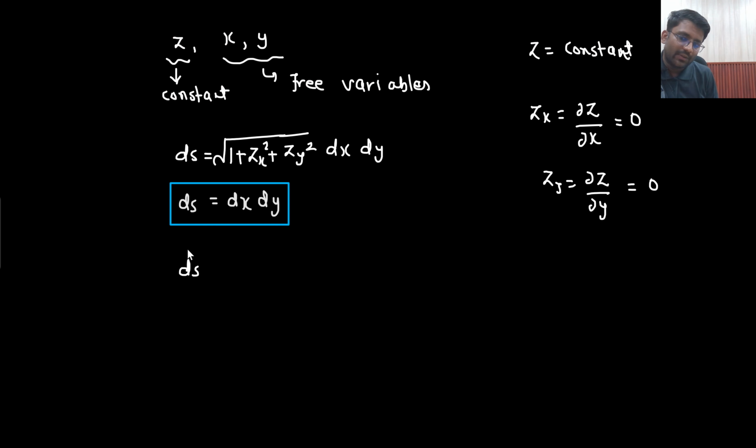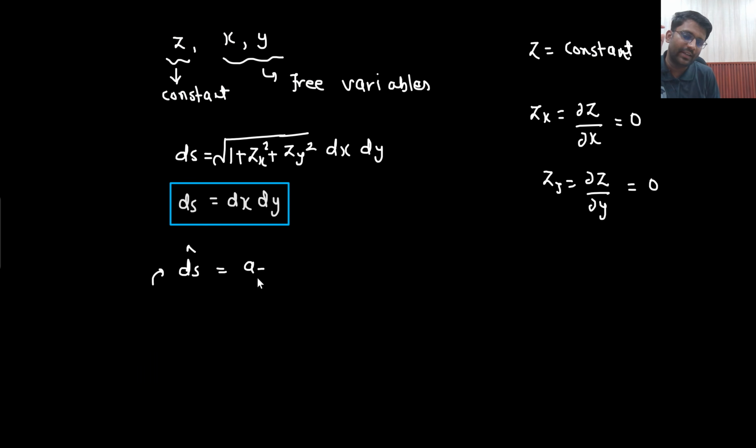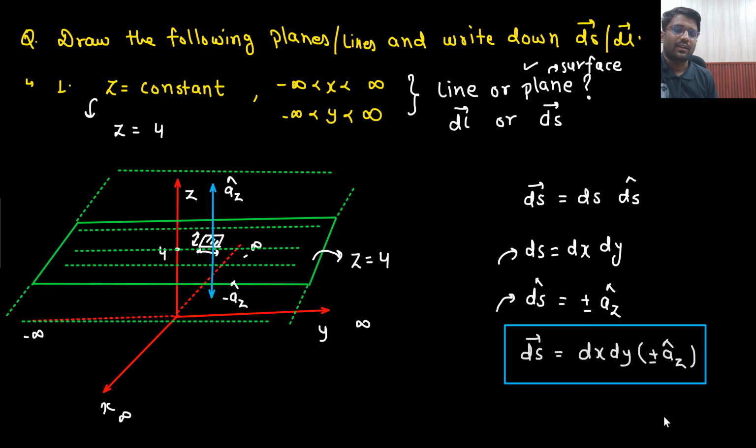Although in the next lecture we will understand how to write down the ds cap. Here by the geometry it is clear, right? By the geometry you can see that the surface area vector would be either plus AZ cap or minus AZ cap. But we will build up a method as well, so that without making the diagram you will be able to write down the surface area vector. We will learn a method known as gradient, with the help of which you will be able to write down plus minus AZ cap very easily. That we will learn in the next lecture. But in this lecture, we have to go by the geometry.